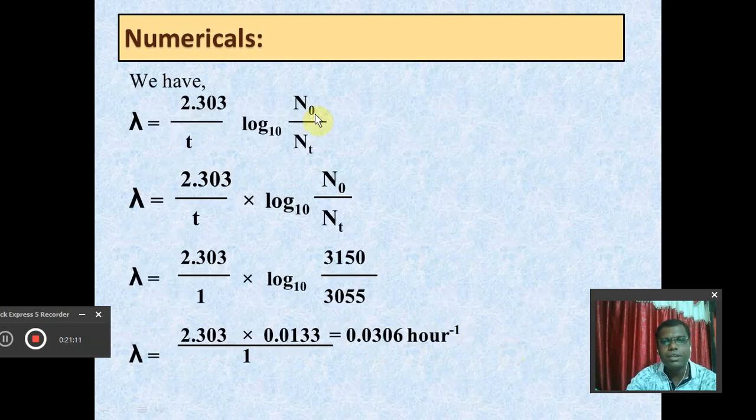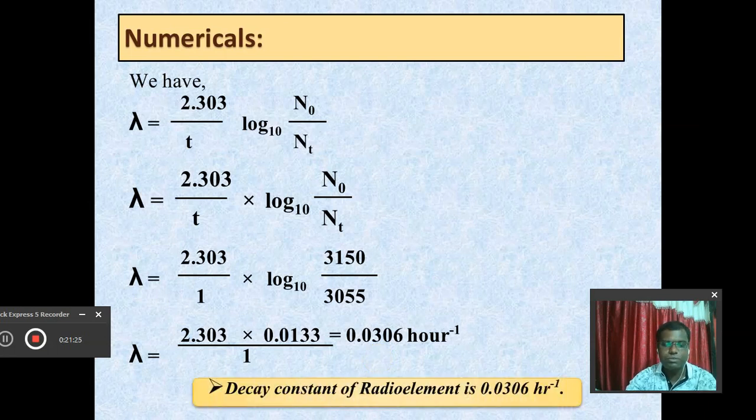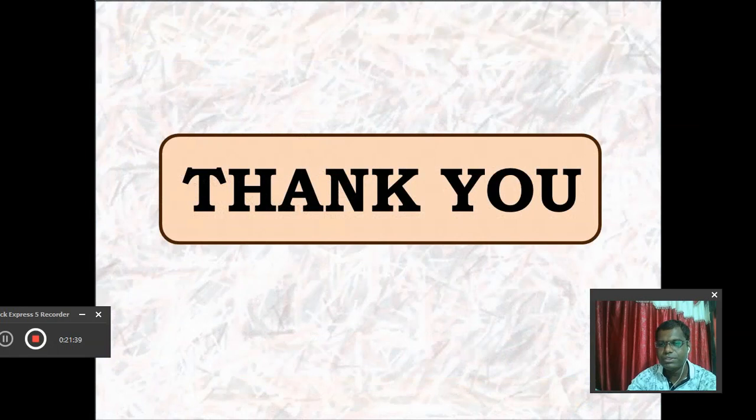Putting these values with time 1 hour and simplifying, we get the decay constant 0.0306 per hour. So the decay constant of this radio element is 0.0306 per hour.